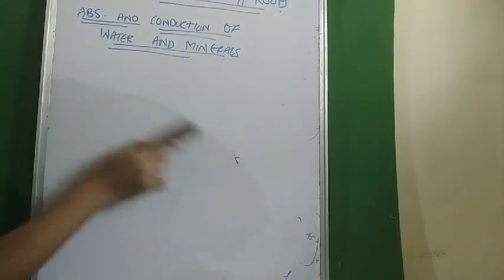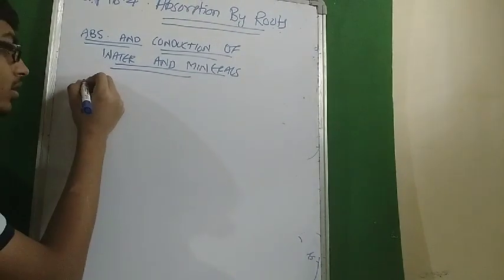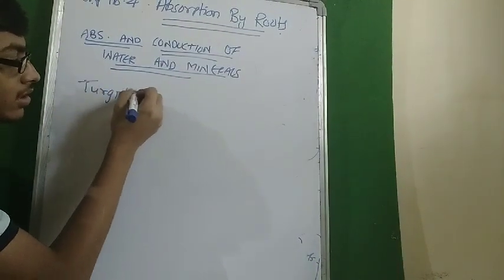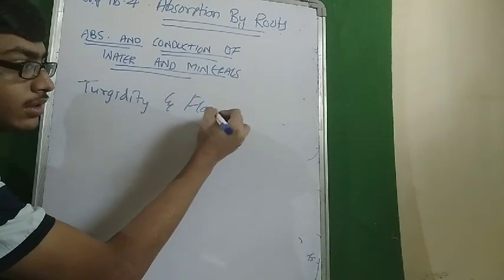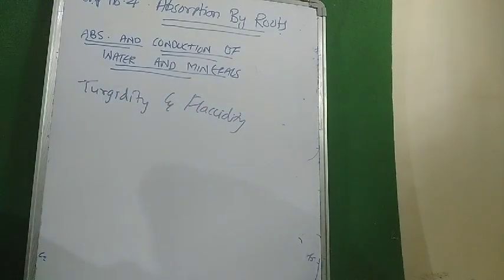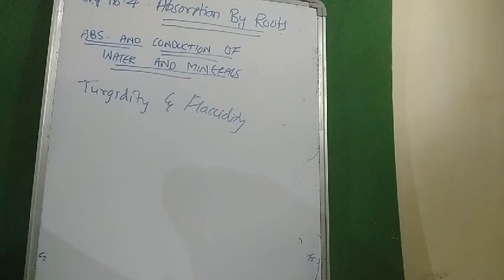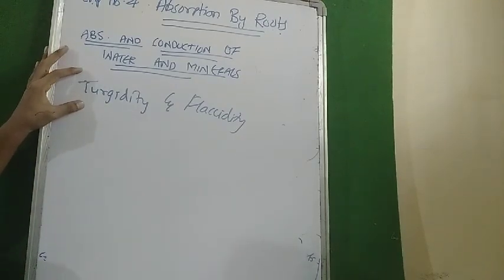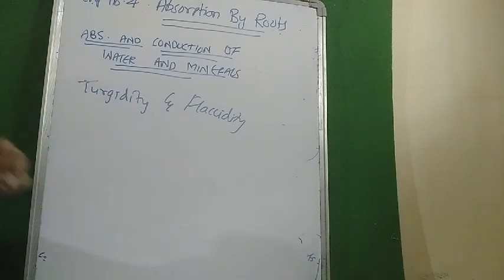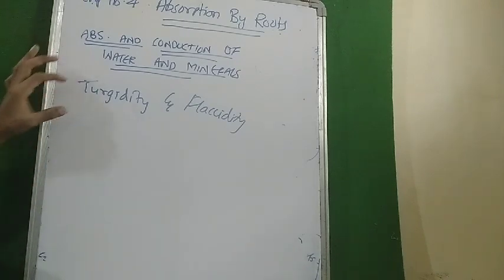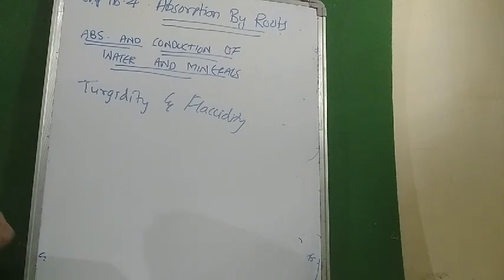Another definition that you need to remember: just two terms, turgidity and flaccidity. Turgidity is the turgid nature acquired by the cell when it absorbs water molecules. When a cell absorbs water, it becomes turgid, and this property is called turgidity. For example, a cell kept in hypotonic solution swells up, increasing in size due to absorption of water, so we say the cell has gained turgidity.